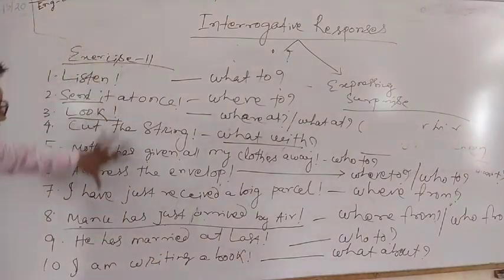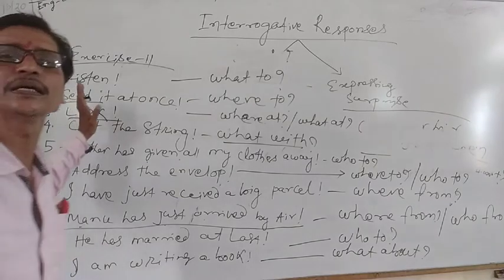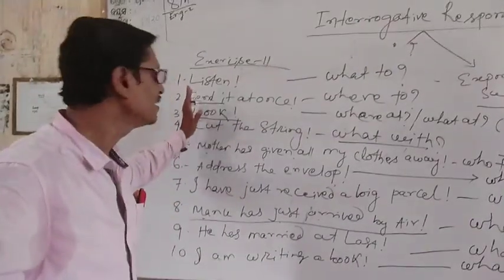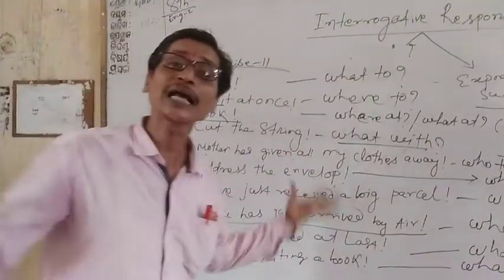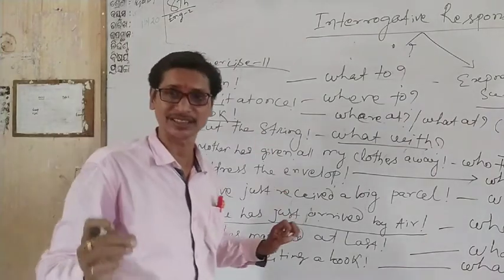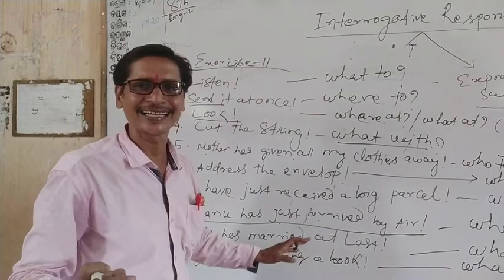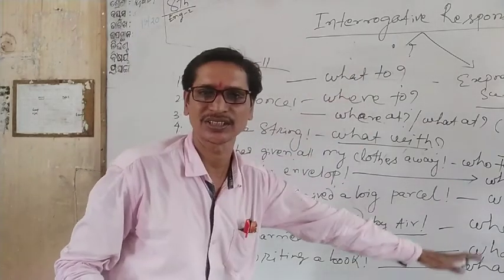So when these statements are available in which sometimes the prepositional part is absent, sometimes the agents are absent, sometimes both are absent, and the sentences end with an exclamation symbol, in that case our interrogative responses will be like this.